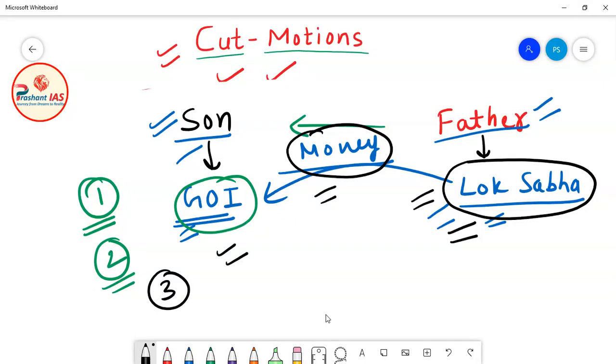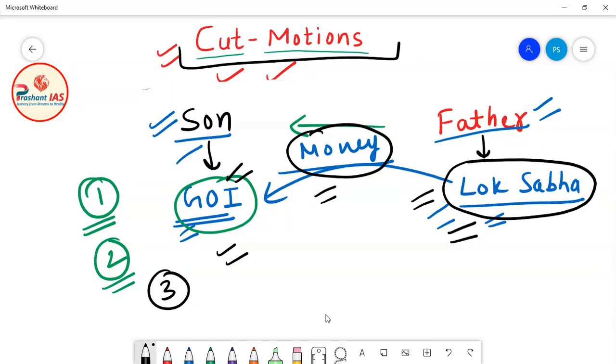Cut motion basically means that it is the power of Lok Sabha. Lok Sabha has the control and can cut the money which is demanded by the government of India. That's why it is known as cut motion. So cut motions are basically instruments of financial control over the executive in the hands of the legislature. We can say that a cut motion is an instrument, a kind of weapon.